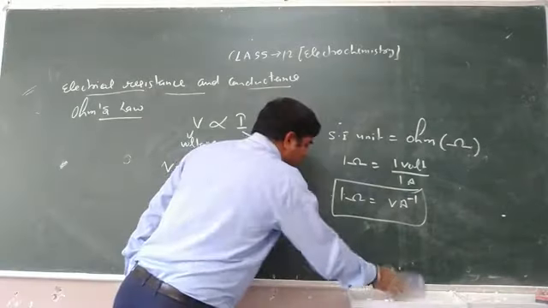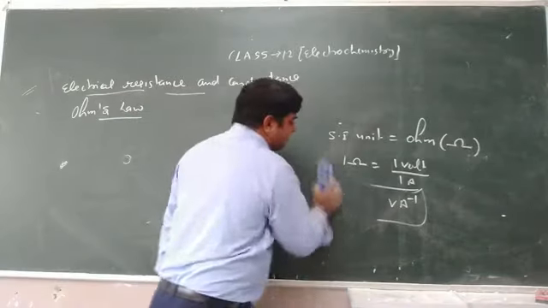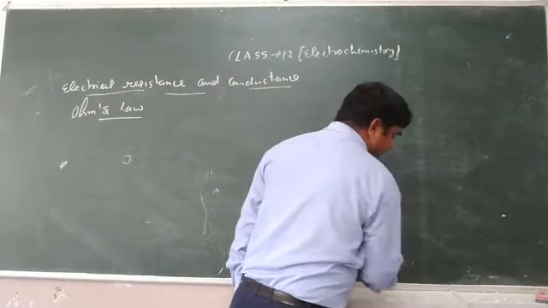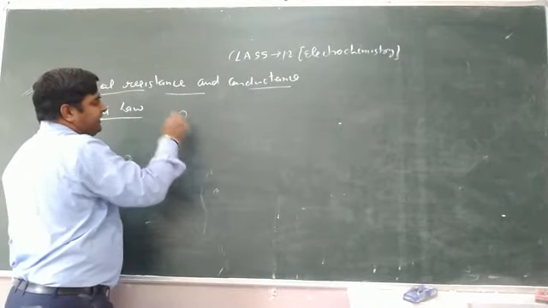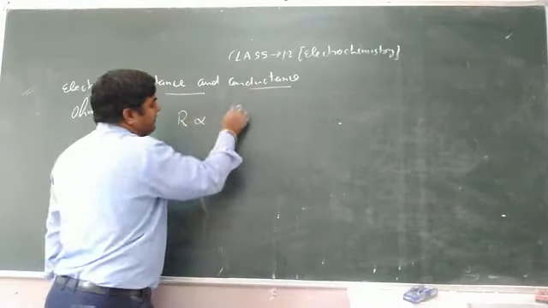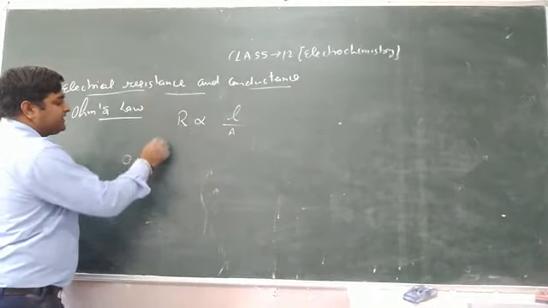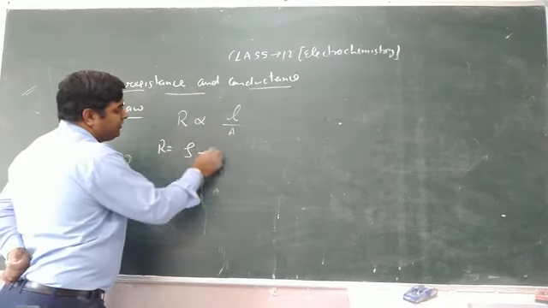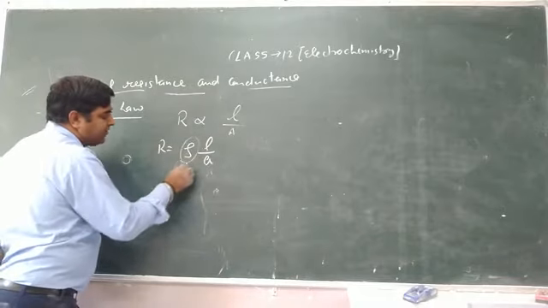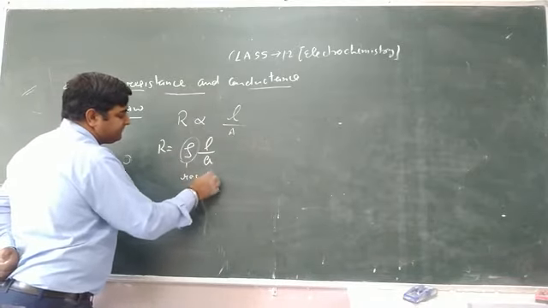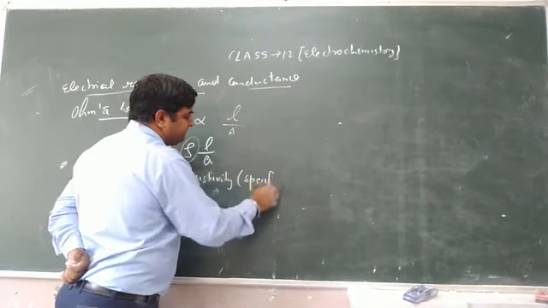Now we also know that resistance R depends upon length as well as area of cross section. So R is directly proportional to L and inversely proportional to A. So R is equal to rho L upon A, where rho is called resistivity or specific resistance.